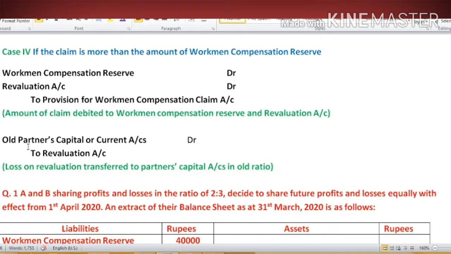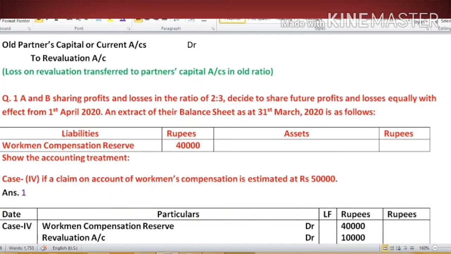Then what will be our second entry? Old partners' capital or current account debit to revaluation account. Now let's understand these two entries by taking this example.